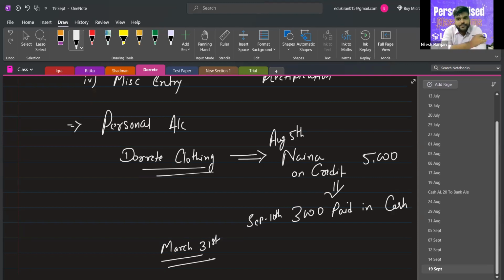August 5th. And you have received 3,000 cash on September 10th. Now, on March 31st, year end, how much balance is payable by Naina to you?